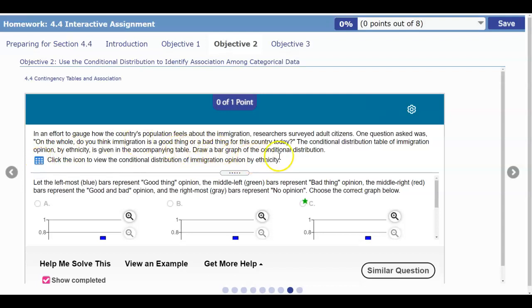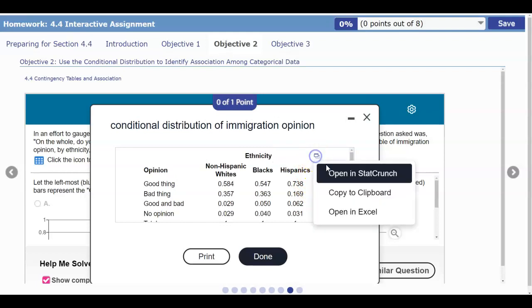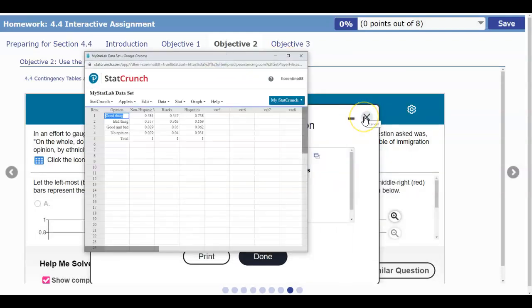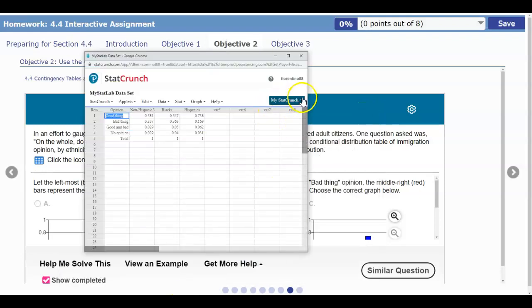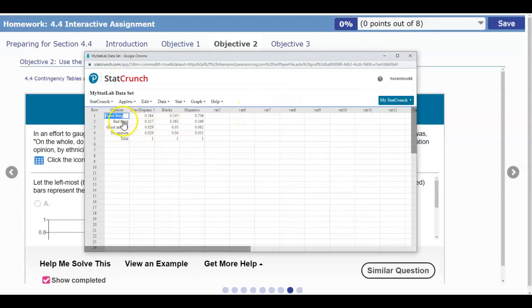We want to draw a bar graph of the conditional distribution. So we're going to click the icon to view the conditional distribution of immigration opinion by ethnicity, and then open this up in StatCrunch. In this example, we're going to have to maneuver some things a little bit. What I mean by that is we're going to have to create columns, so we're going to make sure that the opinion is in the columns.